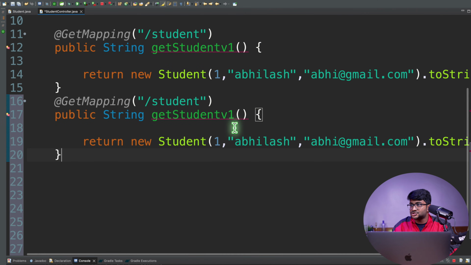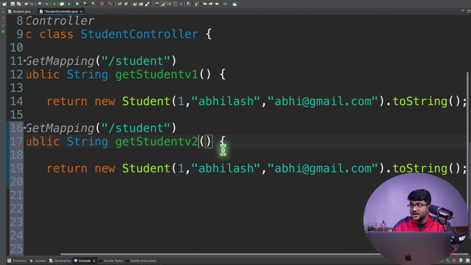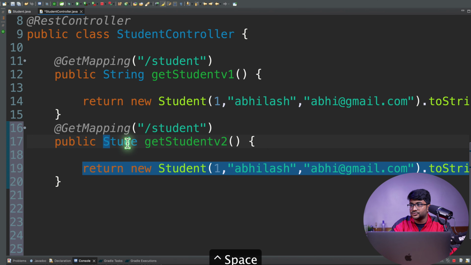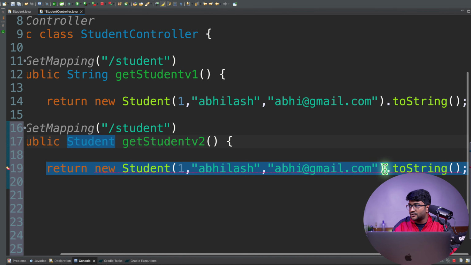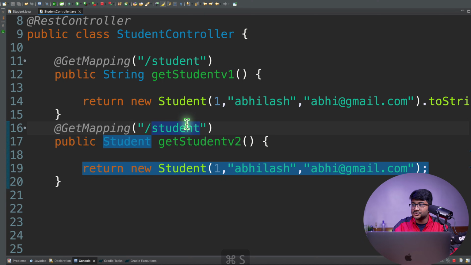For this second student endpoint, I'm going to say student v2, or version 2. But here I don't want to return a string. I want to return a student DTO object itself, and I don't want to write toString over here. I'll remove that.